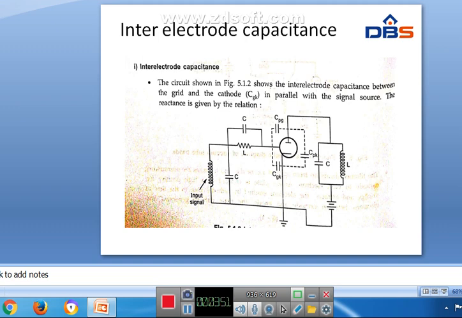The inter-electrode capacitance between the grid and the cathode, CGK, is in parallel with the signal source. Here the reactance is Xc equal to 1 by 2 pi Fc.